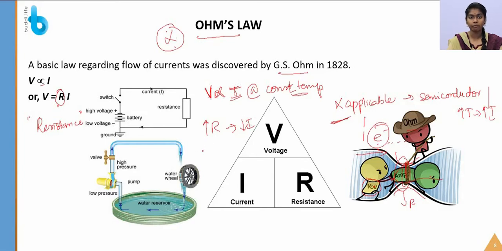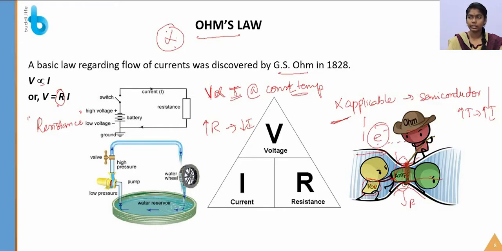So when there is a very high resistance, for example an insulator, in the insulator the resistance is very high, so in that there is no current flow. For example wood, paper and all are examples of insulators, so that you can clearly understand that current flow never takes place through wood. Okay, let's see this.